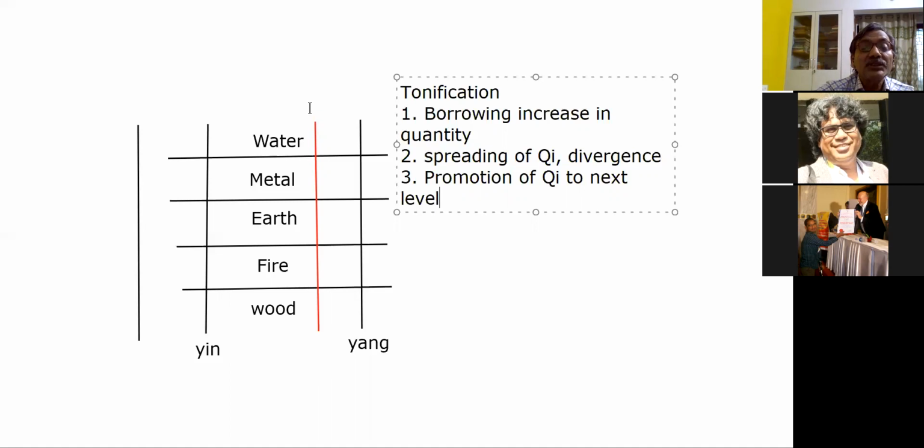So the chi can be borrowed from this meridian to, oh, what is this?